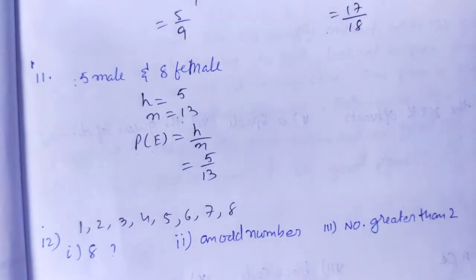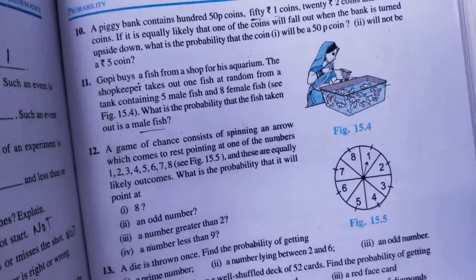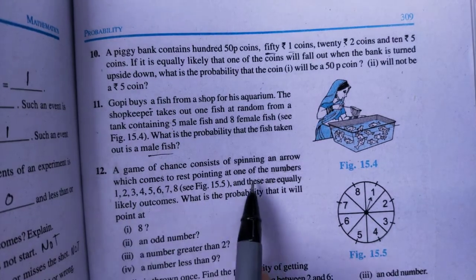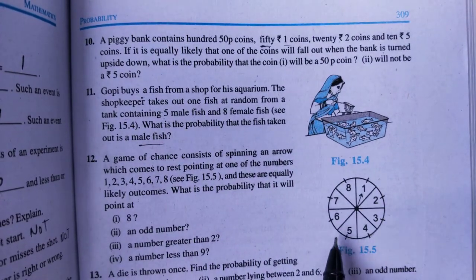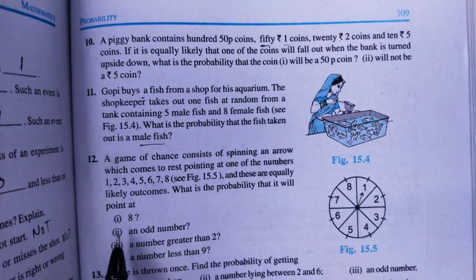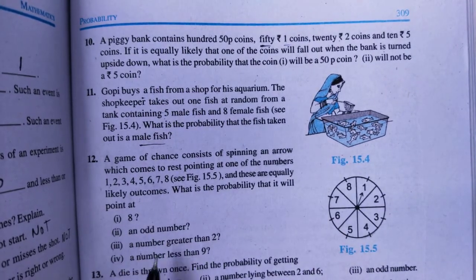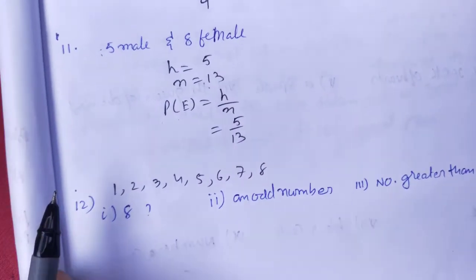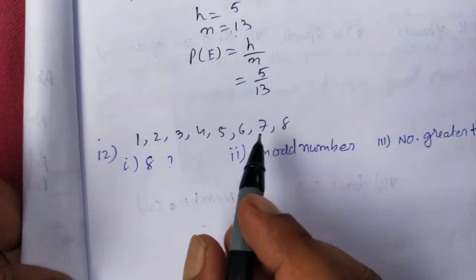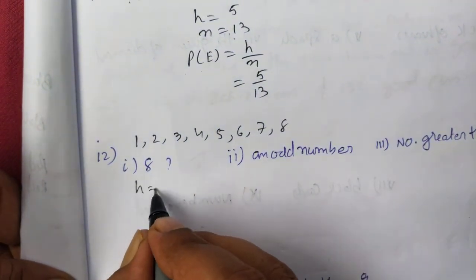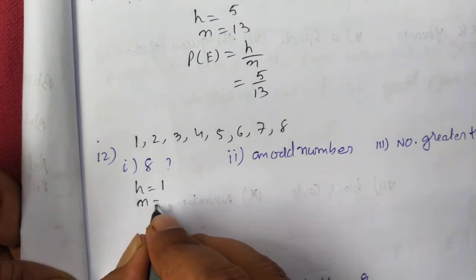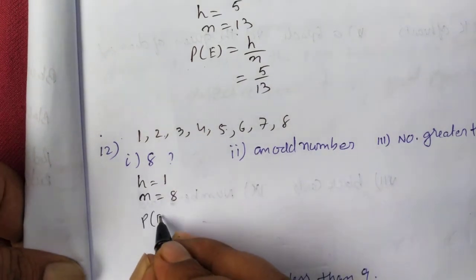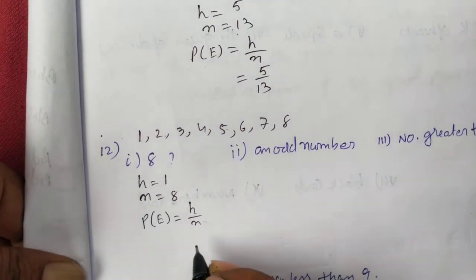Let's do the last question, question number 12. A game of chance consists of spinning an arrow with outcomes 1 2 3 4 5 6 7 8. The question is, what is the probability of getting 8, then an odd number, then a number greater than 2 and less than 9. First we'll do for 8. There are total 8 outcomes. We have only one 8 and the total number of outcomes is 8. So P(E) will be H by N, that is 1 by 8.